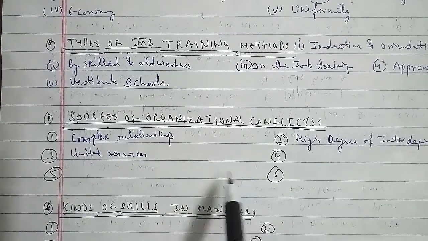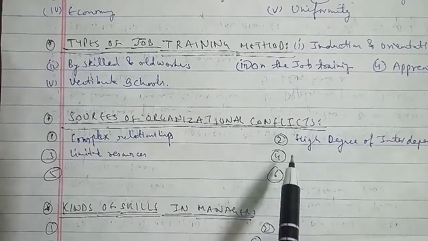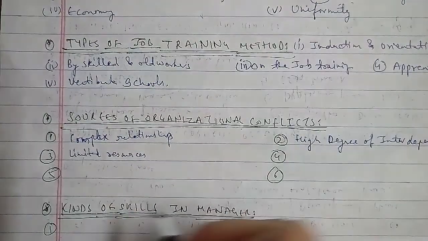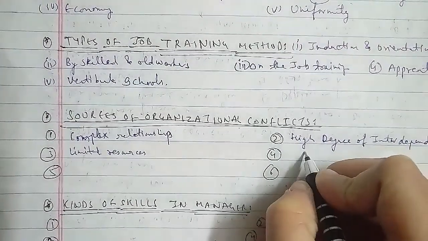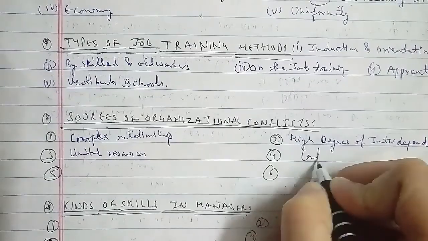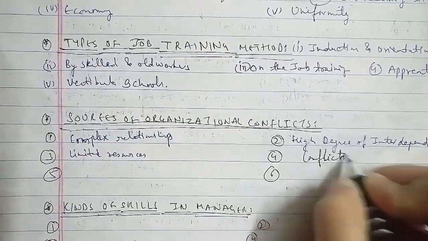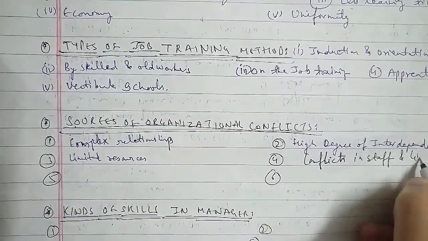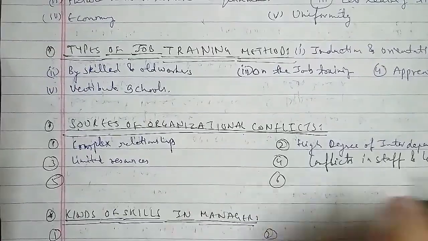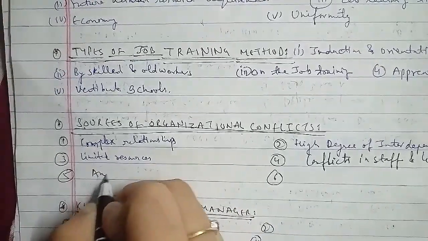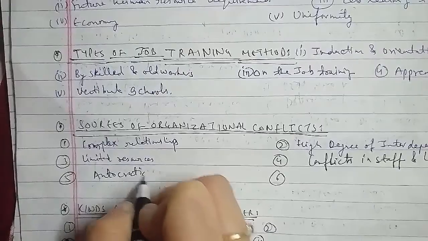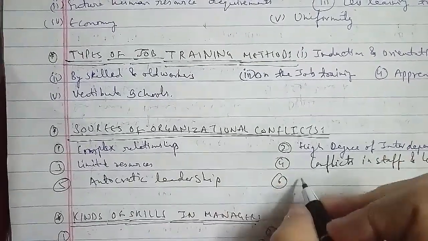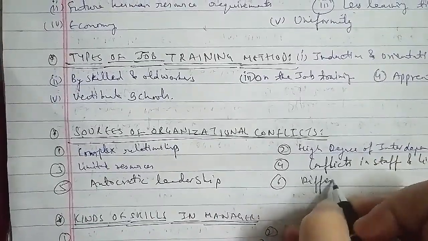The first is complex relationships, the second is a high degree of enterprise interdependence, the third is limited resources, the fourth is conflicts between staff and line members, the fifth is autocratic leadership, and the sixth is differing educational backgrounds.